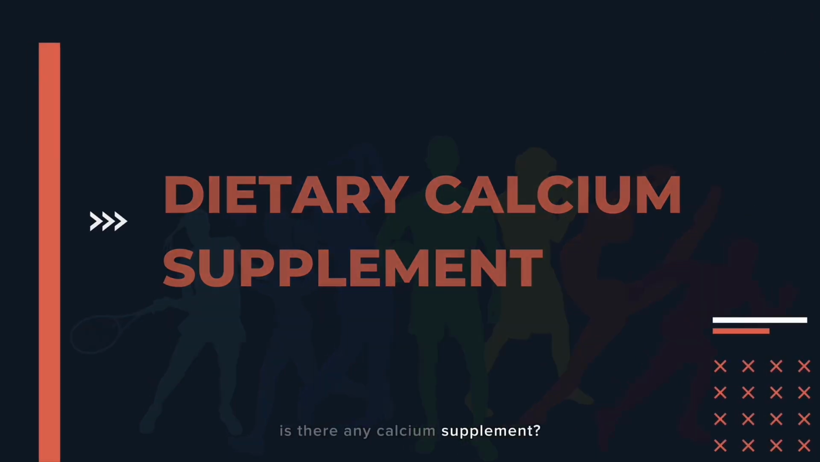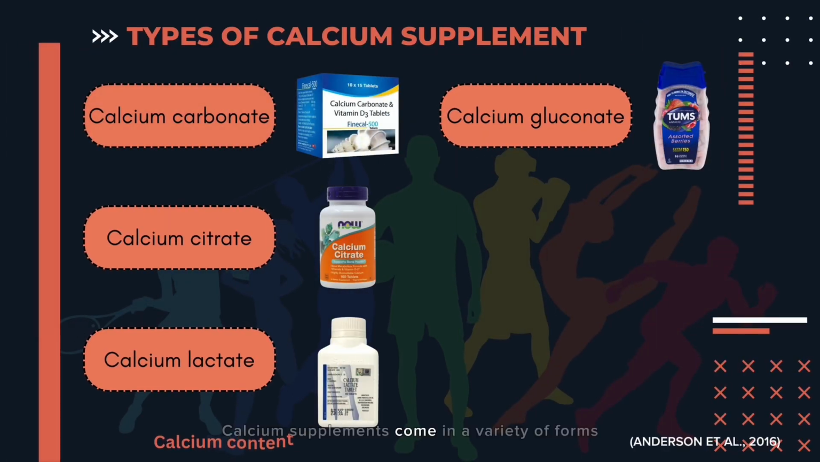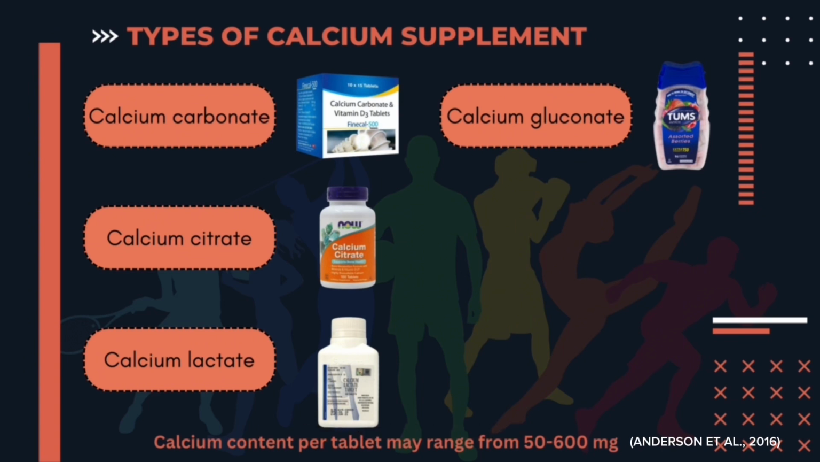Is there any calcium supplement? Calcium supplements come in a variety of forms such as calcium carbonate, calcium citrate, calcium lactate, and calcium gluconate. They are found in certain antacids such as Tums. Calcium from most supplements is absorbed as well as from milk, but a few calcium salts including calcium citrate or malate and calcium ascorbate have superior absorbability. Be sure to check the label for the calcium content per tablet, which may range from 50 to 600 mg depending on the brand. Be aware that some forms of calcium supplements may be contaminated with lead.